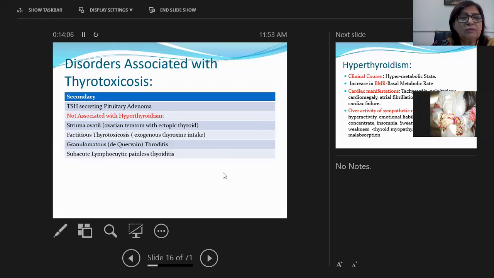Next, not associated with hyperthyroidism: struma ovarii. Struma ovarii is a variant of teratoma with ectopic thyroid tissue, which we have already done in the ovaries. Factitious thyrotoxicosis, if a person is getting a lot of exogenous thyroxine. Granulomatous or de Quervain thyroiditis can lead to thyrotoxicosis in early stages, but later the gland functions normally and the patient is euthyroid, or there is going to be hypothyroidism. In subacute lymphocytic painless thyroiditis, similarly, there will be thyrotoxicosis initially, but later the patient becomes euthyroid or goes into hypothyroidism.